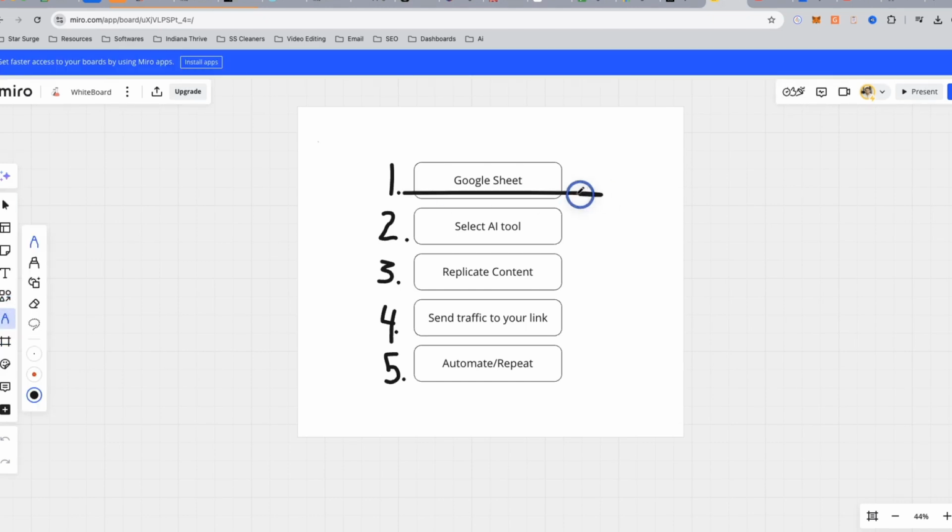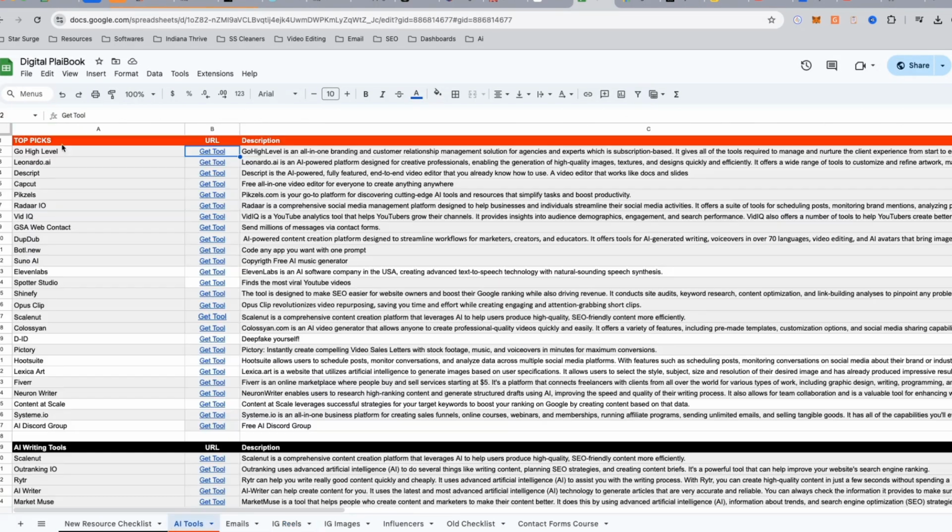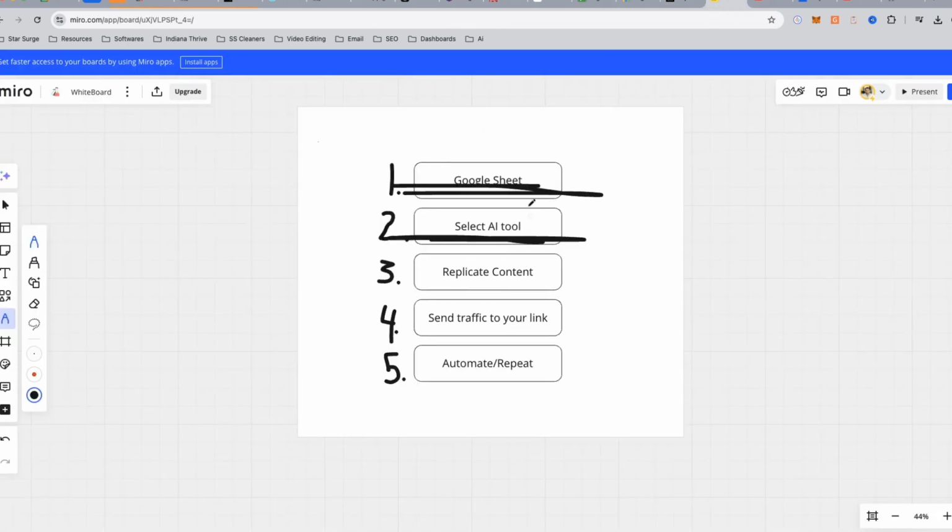Just in a nutshell, going over to the whiteboard. First, get that Google Sheet. You know what to do. Select that tool. Go High Level. Another cool one is Descript. That's what I use to record and edit all my videos. Leonardo. I just made a video the other day about this tool and how I show my process of creating shorts. vidIQ, just pick one. Replicate content, showed you what to do. Upload that, you're sending traffic, automate and repeat.